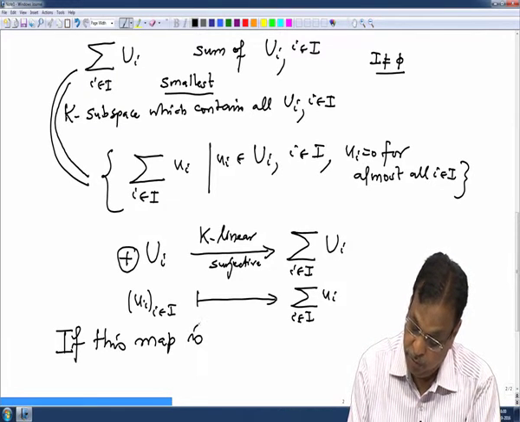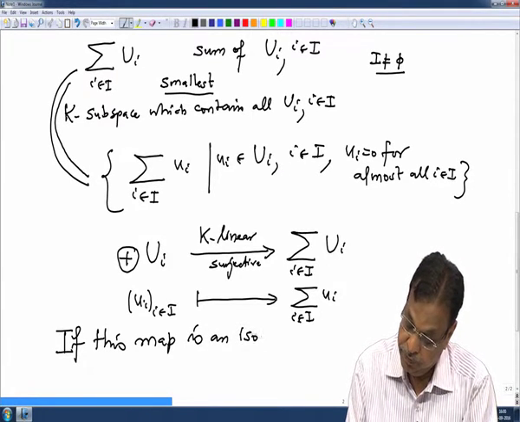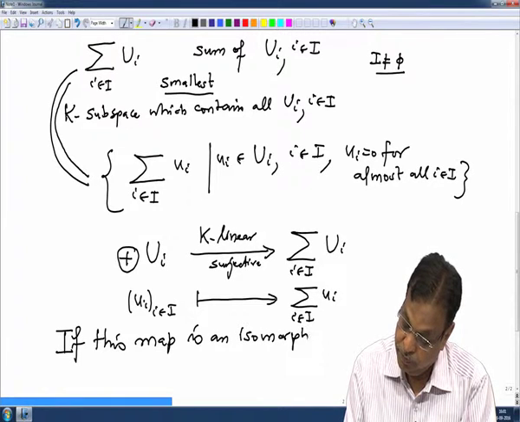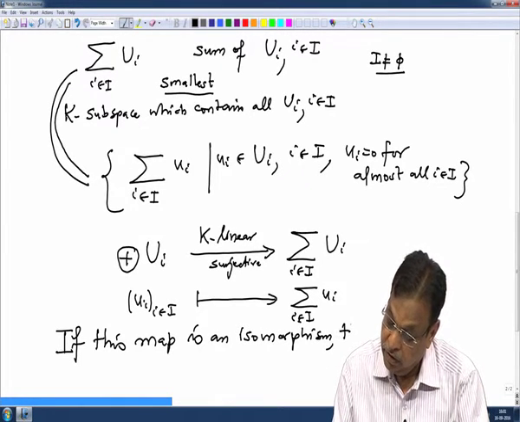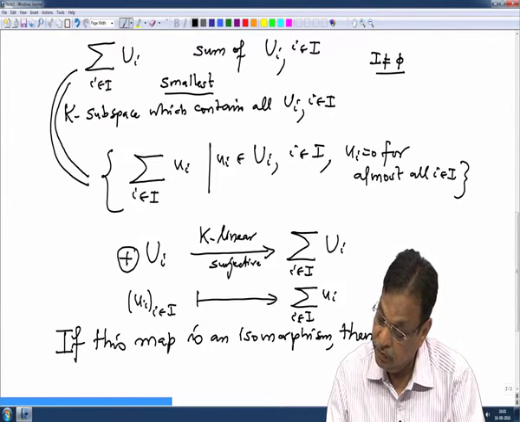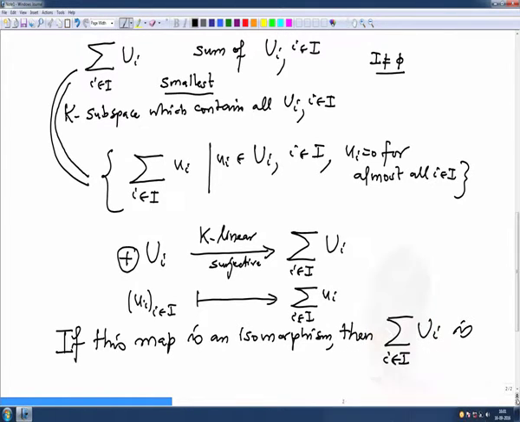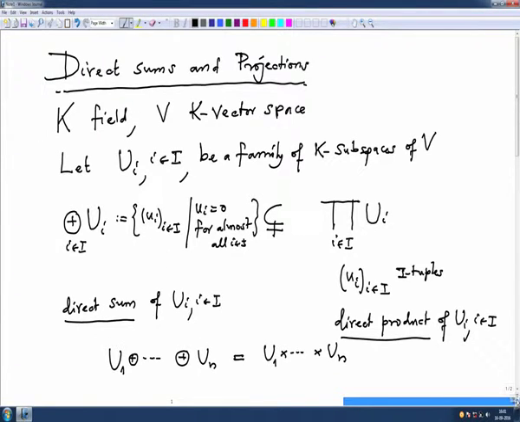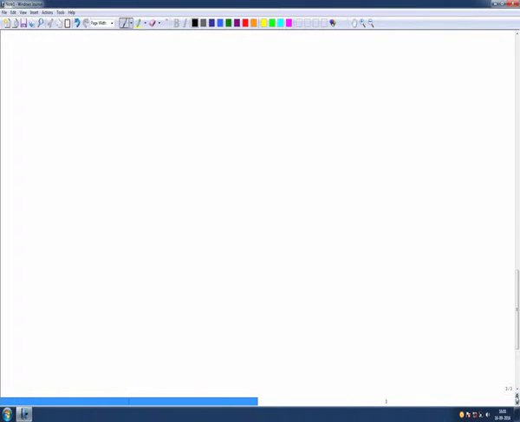If this map is an isomorphism, then the sum space is called the direct sum.